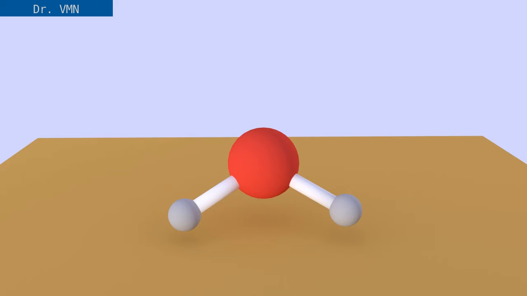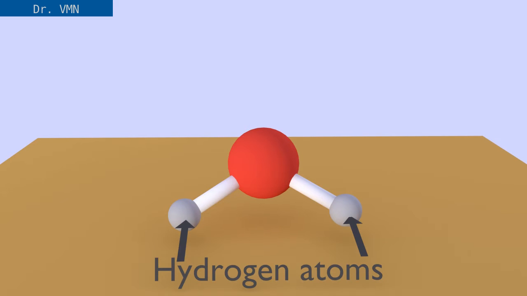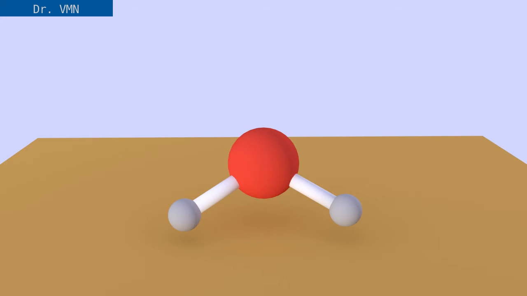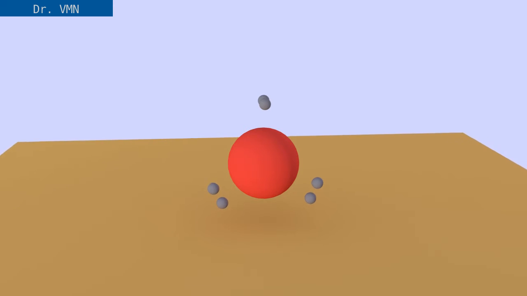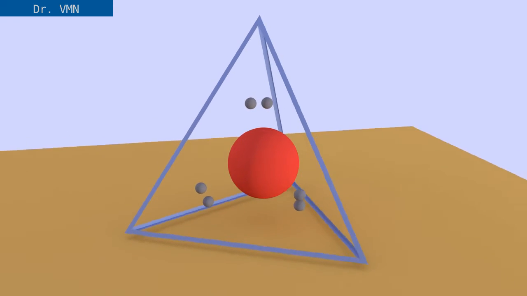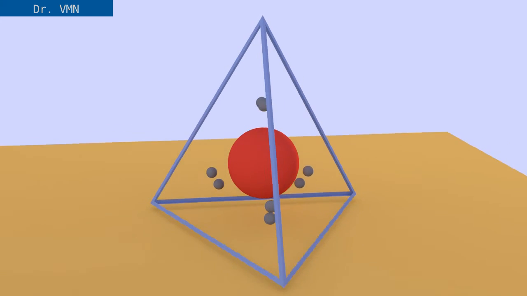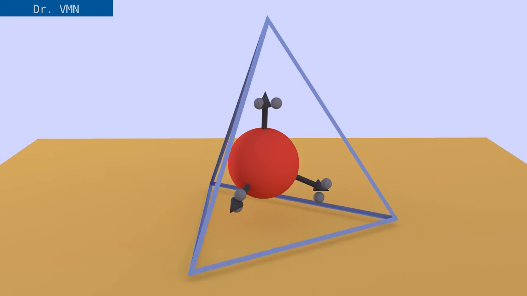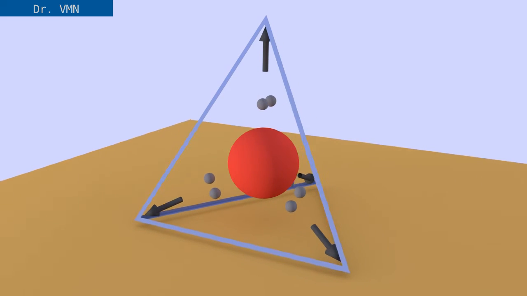This is a water molecule. It has two hydrogen atoms bound to one oxygen atom. This type of shape is because of the distribution of electrons around the nucleus of the central oxygen atom. Oxygen has 4 electron pairs surrounding the nucleus, which are arranged roughly in the form of a tetrahedron. This is the tetrahedral shape. Each of the 4 electron pairs is directed towards each corner of the tetrahedron.